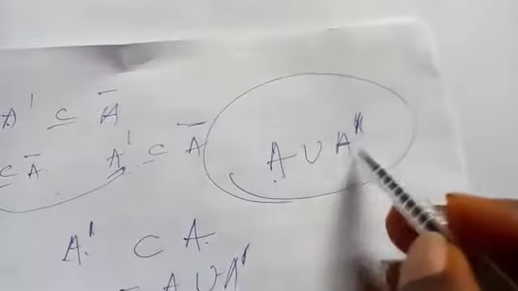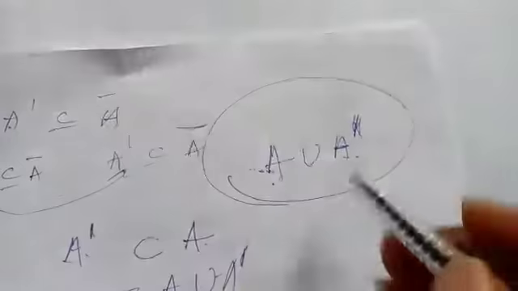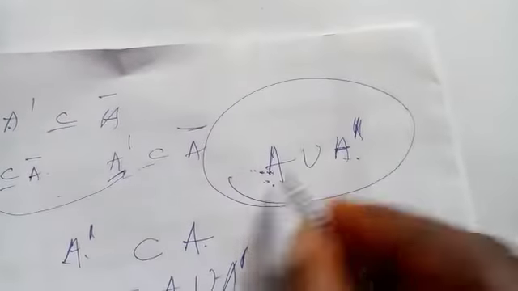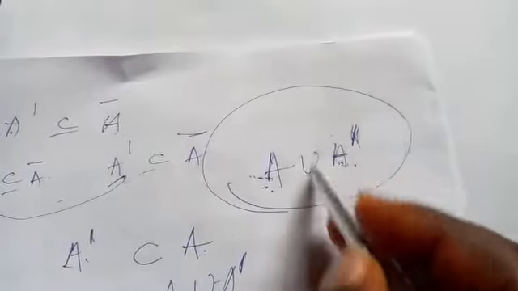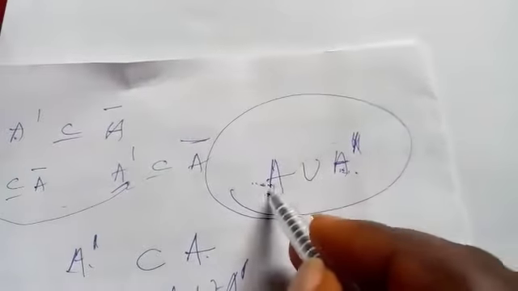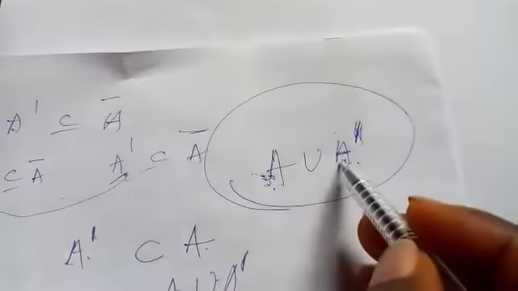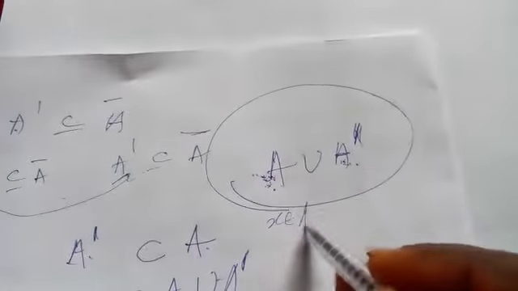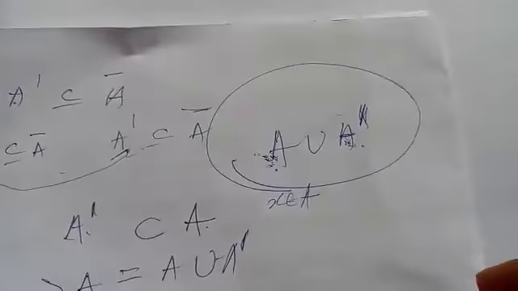A prime. If S belongs to this one, definitely S must belong to the other, because this one is contained in this. But if S does not belong to this, S must belong to this one, because a limit point is not necessarily inside A. So we need to now show that if S does not belong to A, then S must belong to this.